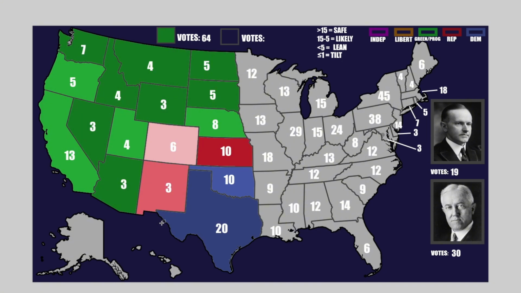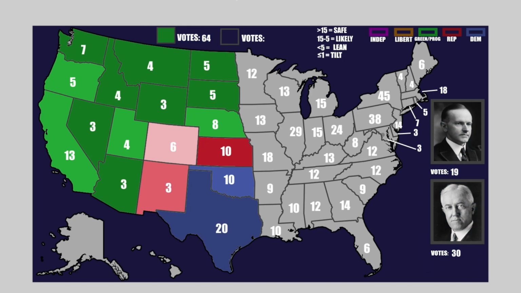And the fight with the Democrats also led to a Republican victory in the state of New Mexico, but again very slight, below 5 points here. But you end up with 64 electoral votes for the progressives, 19 electoral votes for the Republicans, and 30 electoral votes for the Democrats. You're looking at more progressive votes here than Republican and Democrat votes combined. I mean, it's insane to think about.